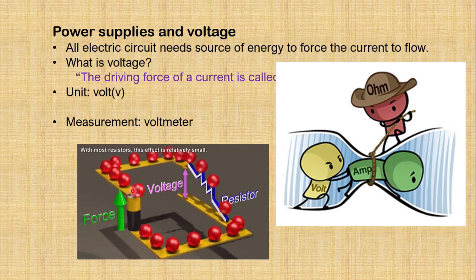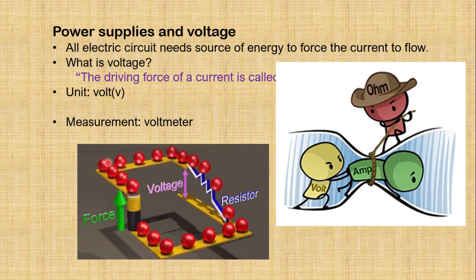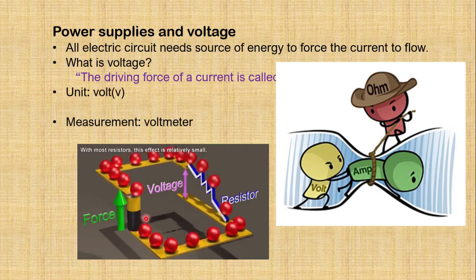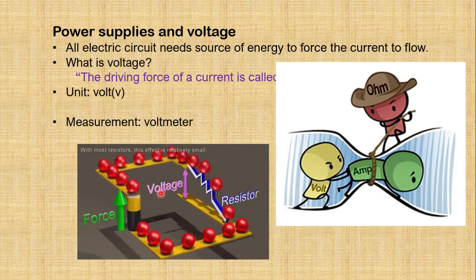And what are these balls? These are named as charges. So electric current is the flow of charges. How do they flow? Due to a force that is provided by the cell or battery. And what is the name of this force? This force is named as voltage.